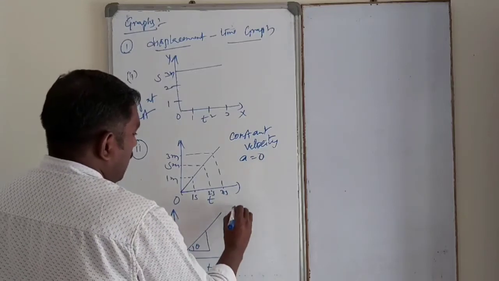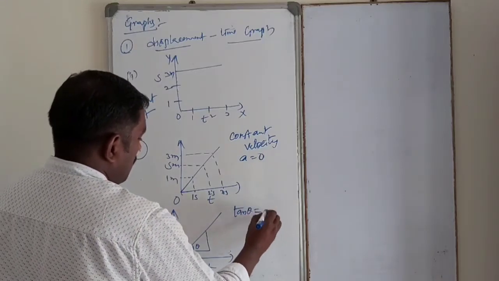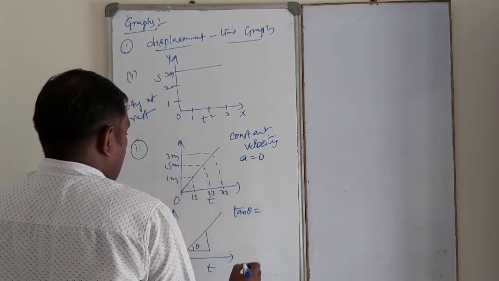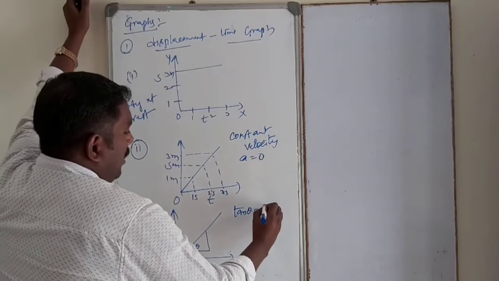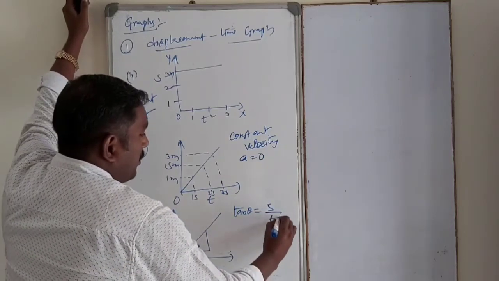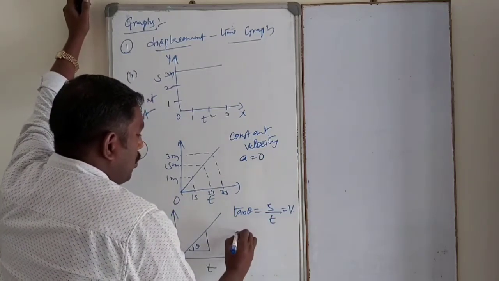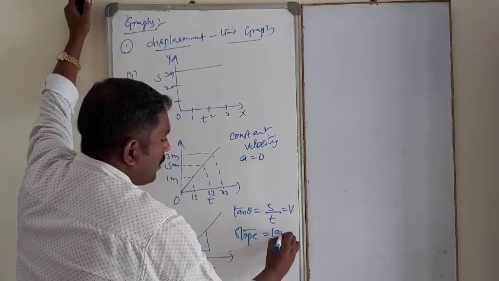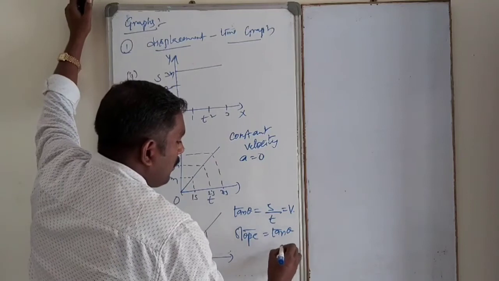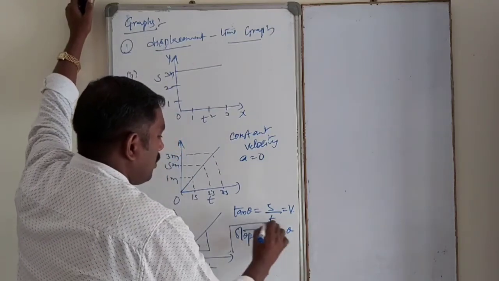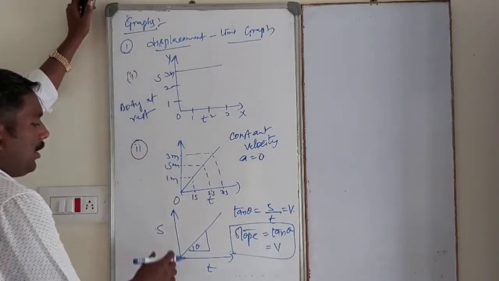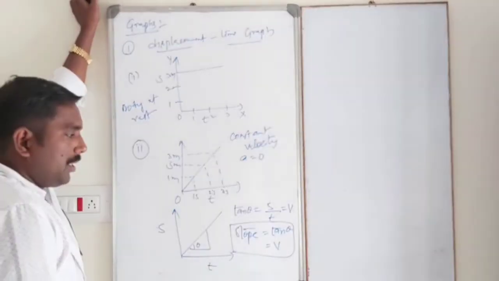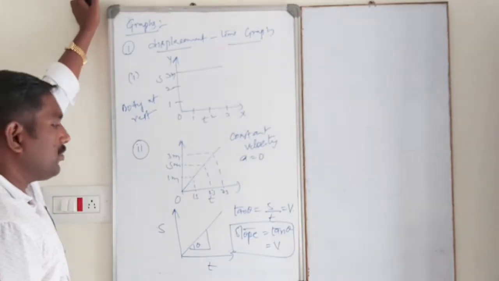The slope indicates tan theta, which is equal to opposite side, that is displacement, by time, which is nothing but velocity. In case of a displacement time graph, the slope indicates velocity, that is nothing but tan theta.